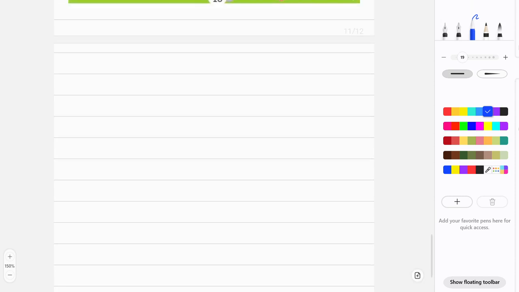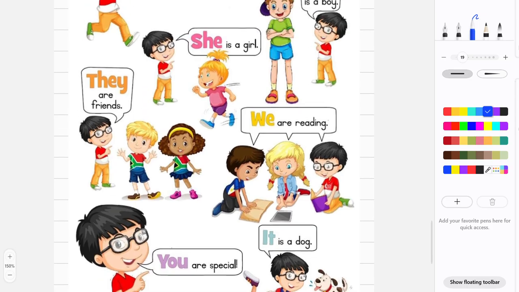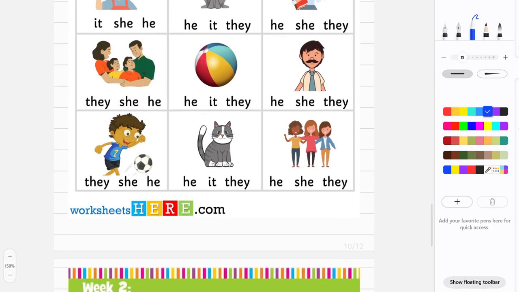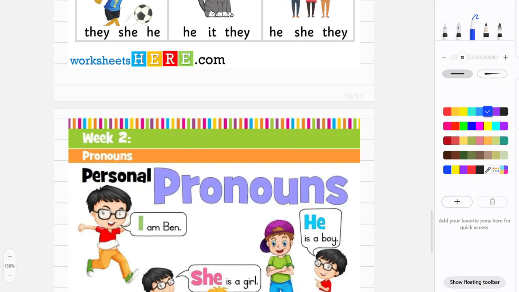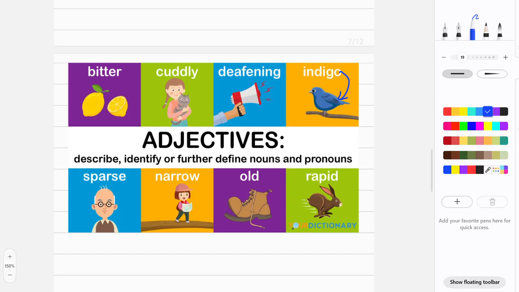So this is it for the lesson today. I hope you understand what all of these pronouns are and when do we use them, and I hope you understand what are the adjectives.